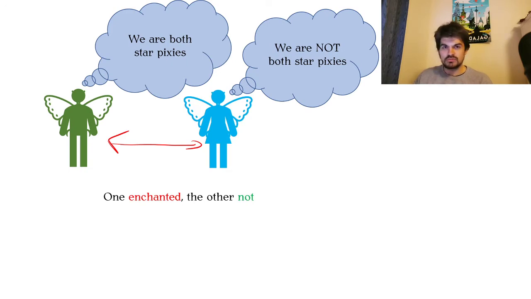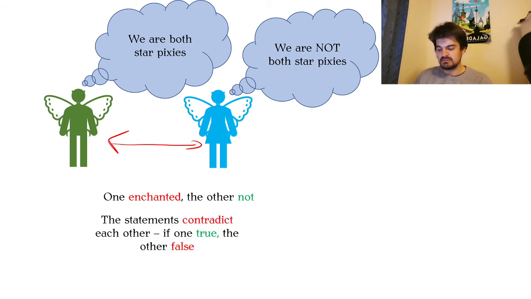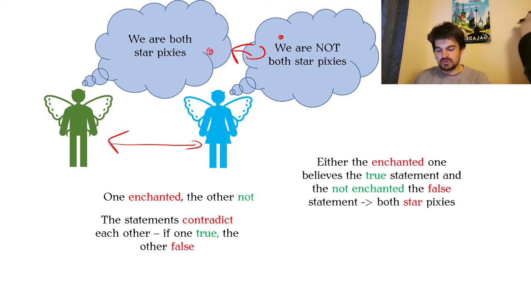Okay, so how do we approach this? First of all, you can see that those statements contradict each other, right? It is not possible for both of them to be true, and actually, it's also not possible for both of them to be false. One of them must be true, and the other one must be false. If they are both star pixies, this one is true. But if they are in any other combination, then this one is true. So either way, one is true, one is false. What that means is